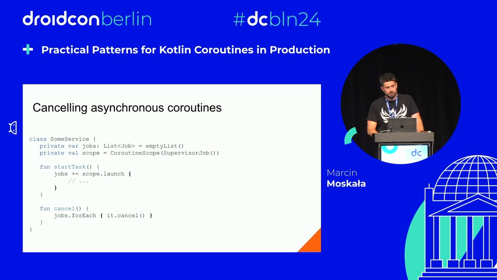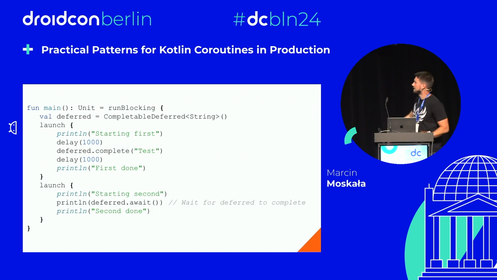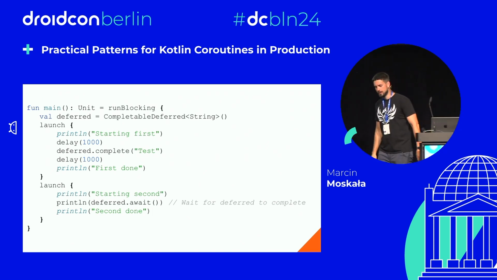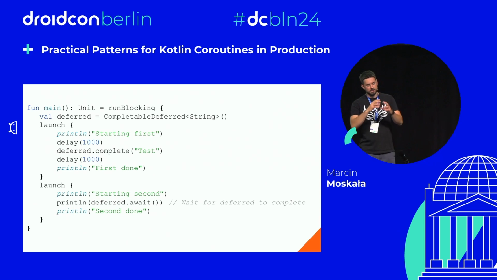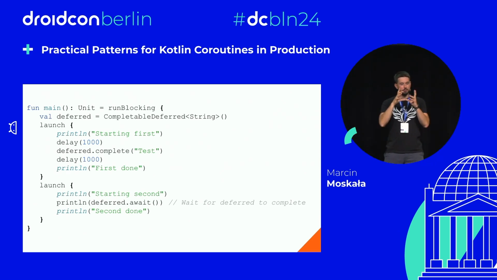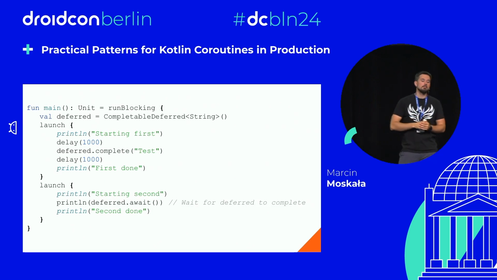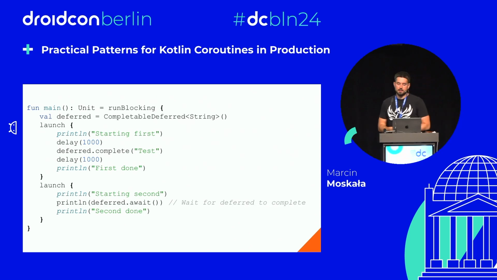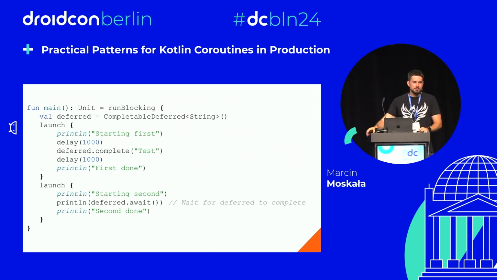Another tool that I find useful for synchronizing coroutines, you can also have a collection of jobs. Another tool that you might find useful is CompletableDeferred. CompletableDeferred is like a box for a value. You can use it to complete it with a value, so to put a value inside, and you can use it to await the value. There can be only one value inside, and the value stays forever once you complete it. So it's just a way for one coroutine to await for something.